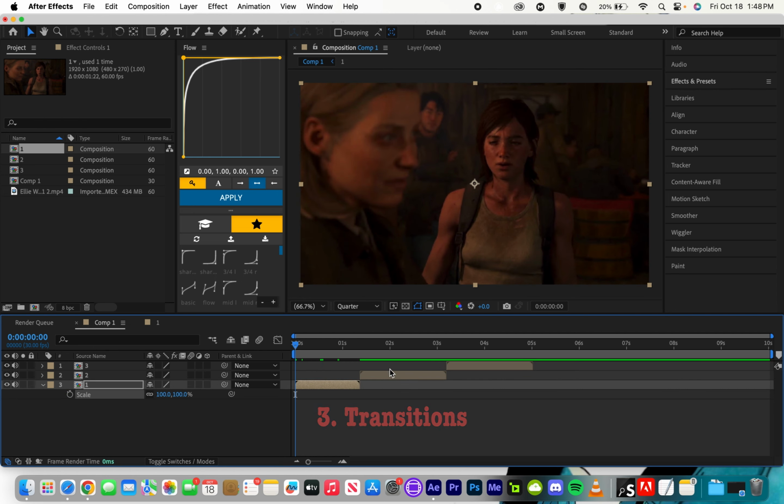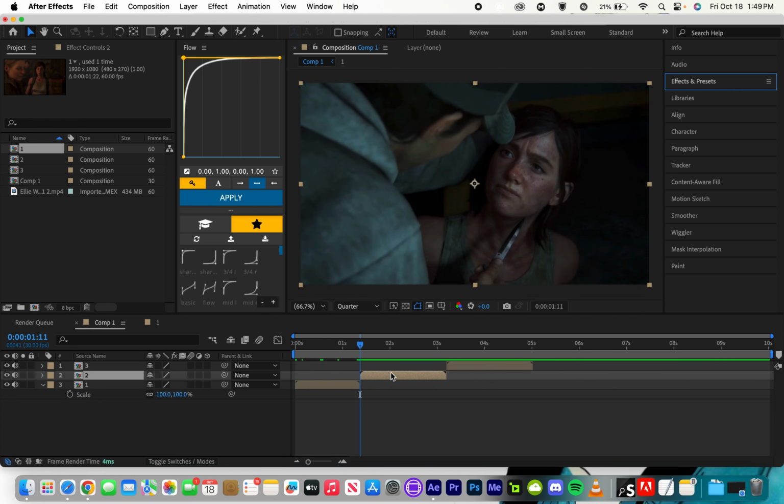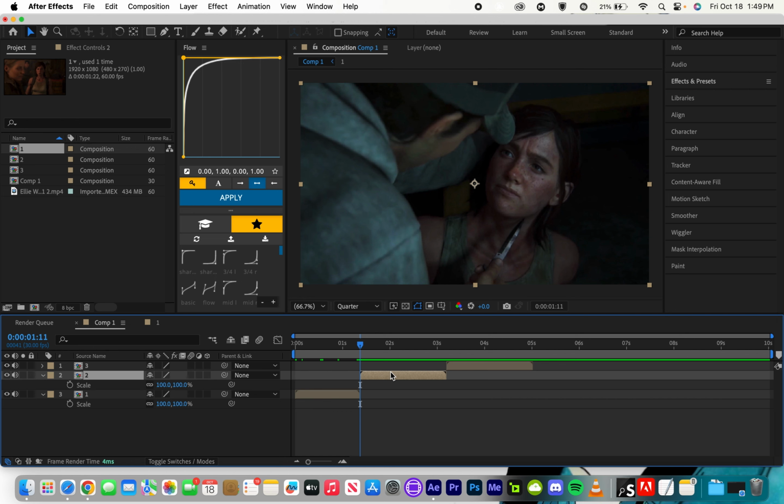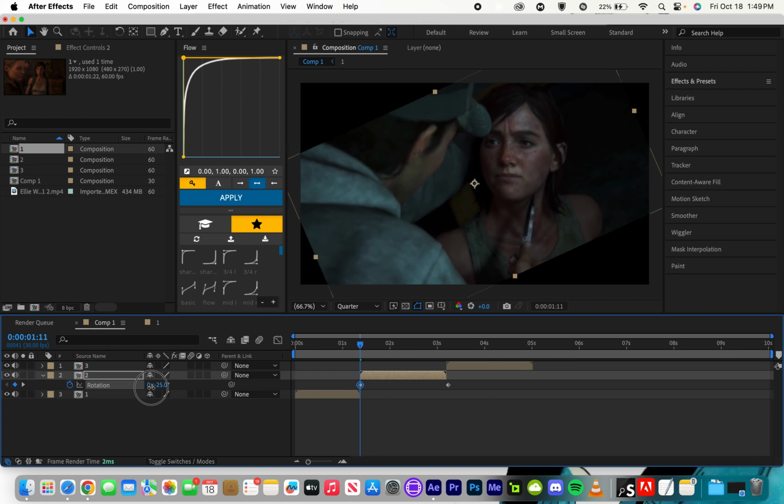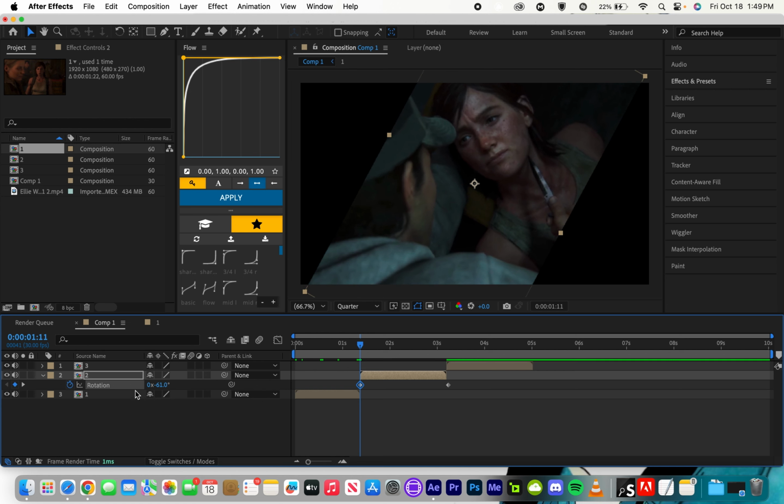You're going to select the layer you want to animate. We can go to the next layer, and we can add a transition using the keys from earlier, R, P, or S. So we'll just do a rotation for now. This is considered a custom transition. Click the stopwatch, drag it towards the edge of your clip, and then you can either click this keyframe button again, or you can adjust using this, which I like to adjust using since it automatically adds a keyframe for me. So we're going to go with -60.